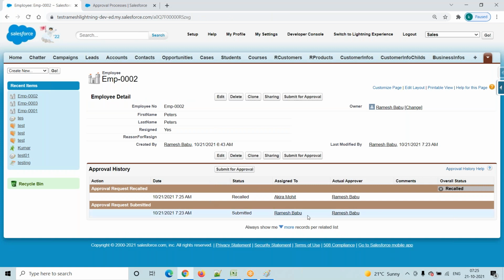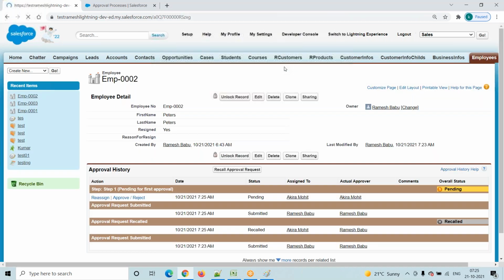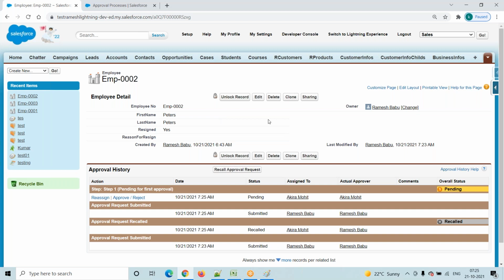See here, the employee submitted to Akira Mohit, but again he recalled, which means he withdrew his resignation information. Now you understand. Once you click on the submit for approval button, the record gets locked. So he resigned from the service, which means he sent this record to the approval process. So it is under Akira Mohit's control. Akira Mohit will approve or reject.